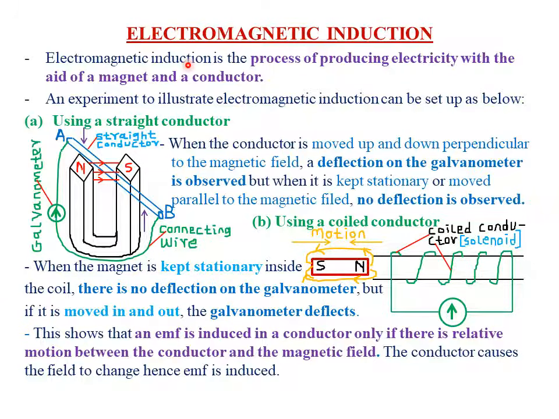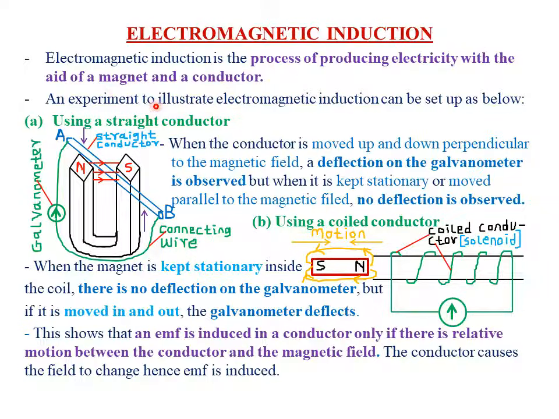Now, in layman's language, electromagnetic induction refers to the process of producing electricity with the aid of a magnet and a conductor. So that means when you want to produce electricity, the main apparatus that you need is a strong magnet, of course a conductor, and something to rotate that particular conductor.